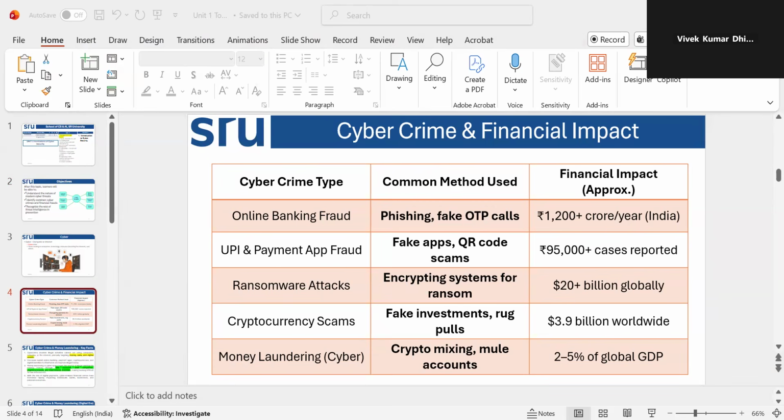This slide shows online banking fraud, UPI payment app fraud, ransomware attack, cryptocurrency scam, and money laundering. These are the currently known types of cybercrime.